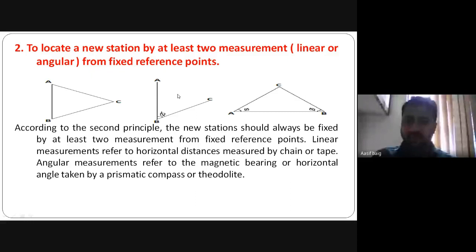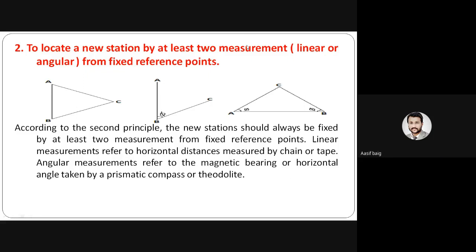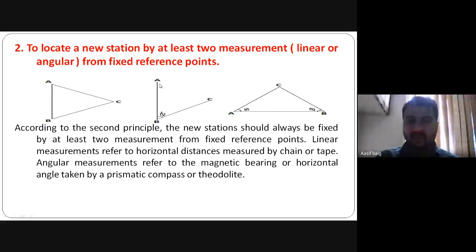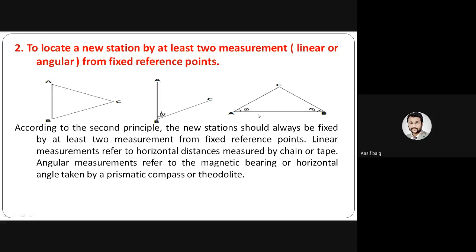Okay, so from this figure we can easily plot a well conditioned triangle from two measurements. At least two measurements we should know. First one is the length of particular stations, and another one is the angle. So it may be either linear or angular. In the first diagram you can see this is purely linear. In the second diagram it is one linear and one angular. In the third we can see both are angular.